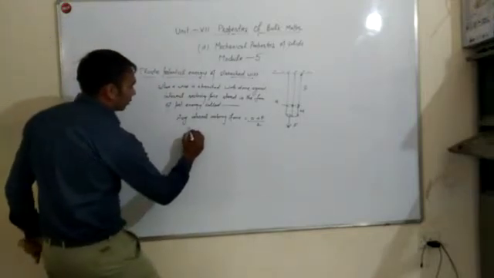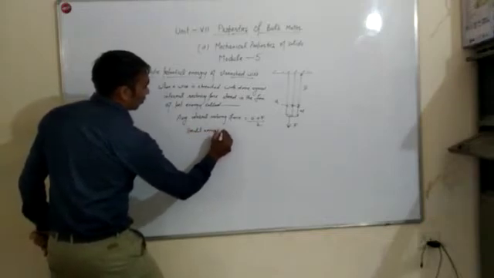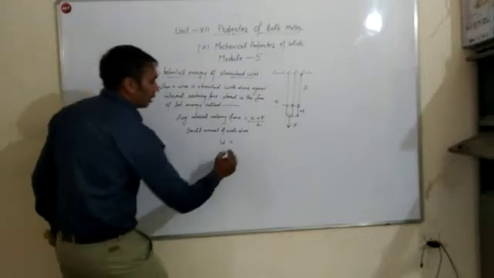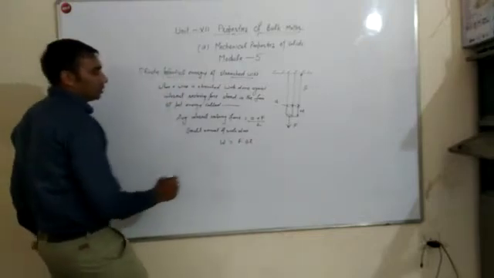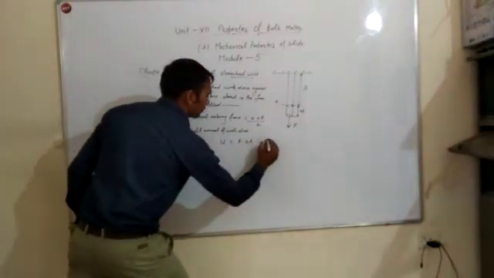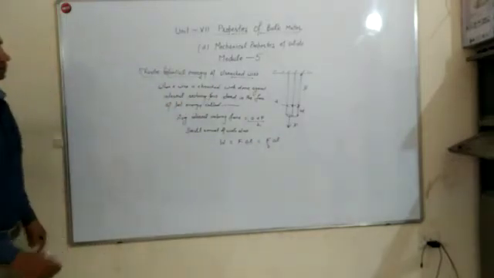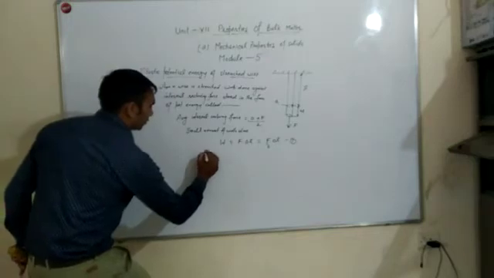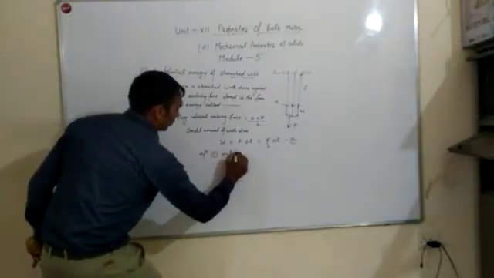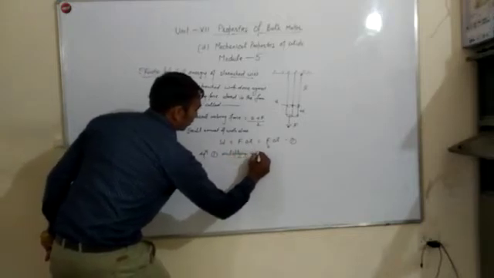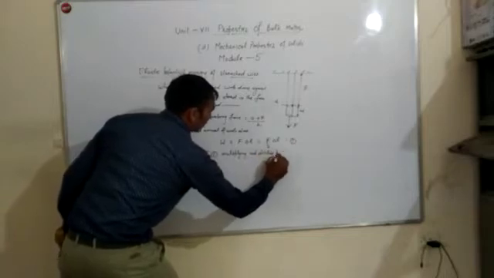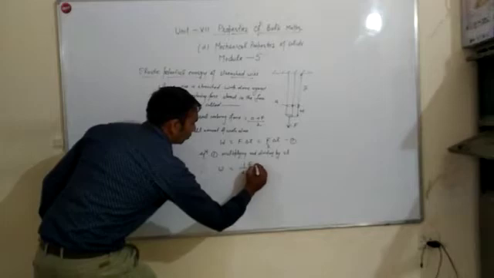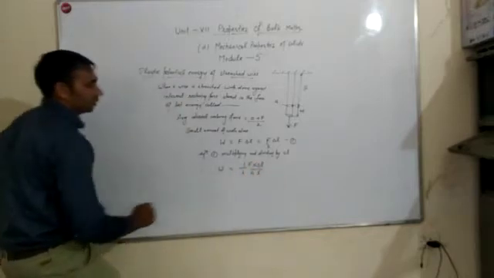Small amount of work done. Work done W is equal to force into delta L, that is F by 2 into delta L. Now multiplying and dividing by AL, W is equal to 1 by 2 F into delta L divided by A into L, into AL.